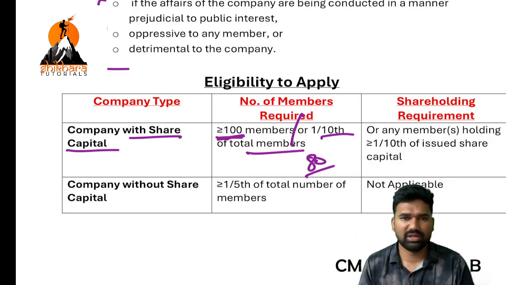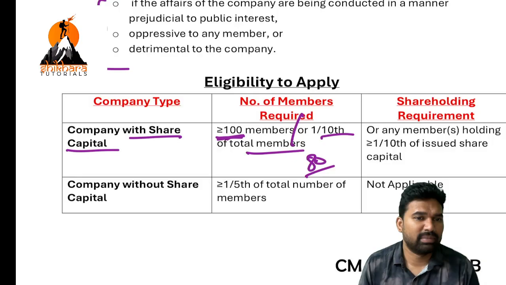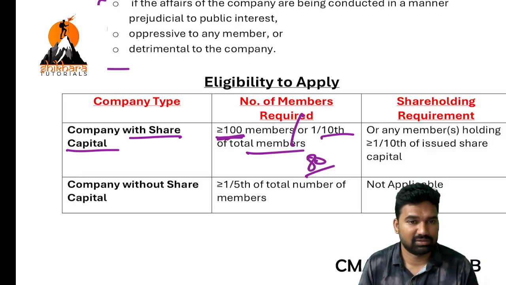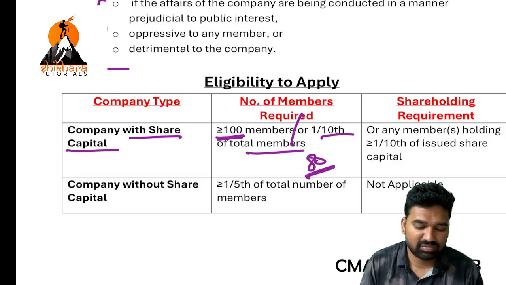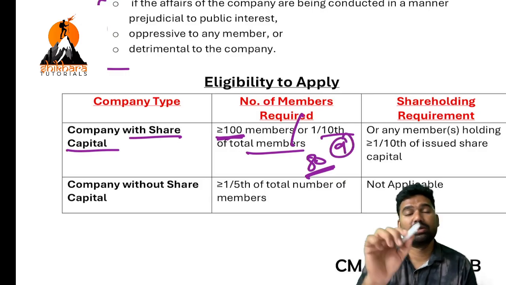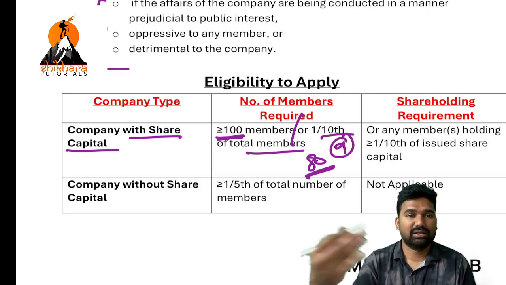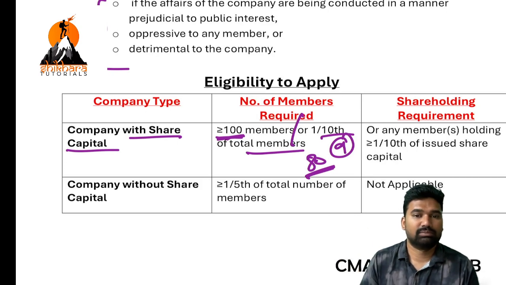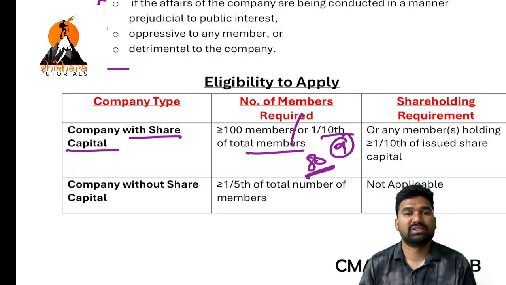Is it possible or not? Yes. The minimum number of members in a public company is just 7 now. So the total number of members is 80, and out of that, 9 members are going to the tribunal regarding their problem. Okay, so is the 100 members minimum applicable?